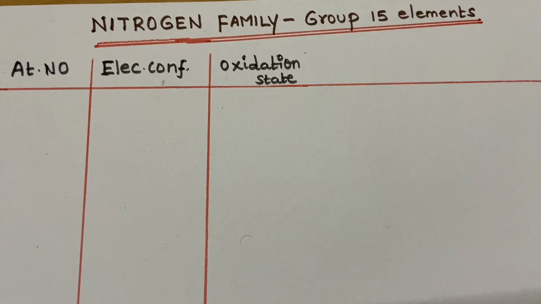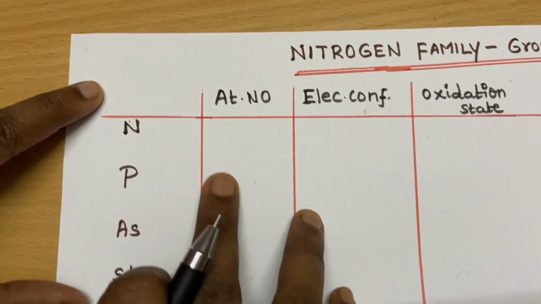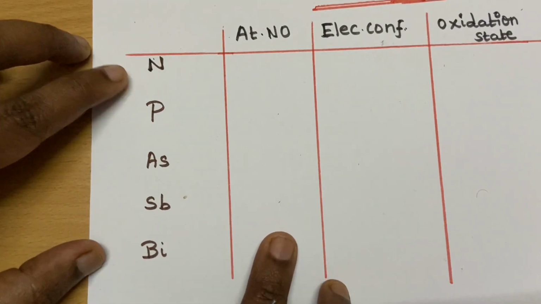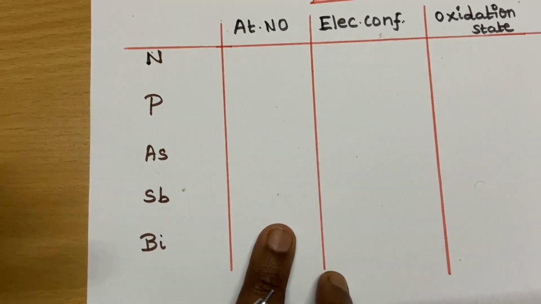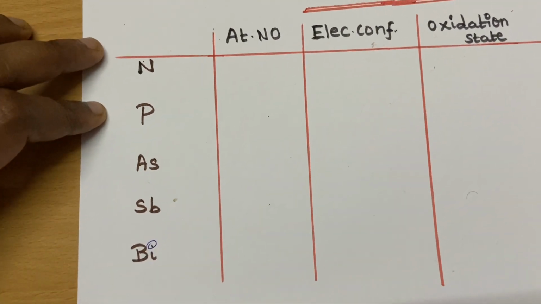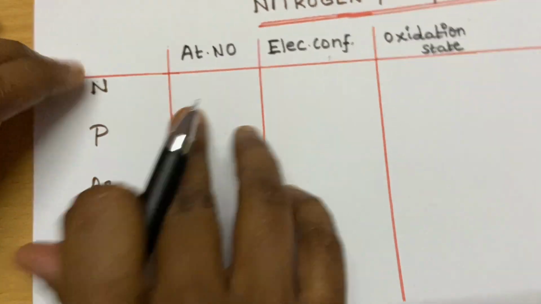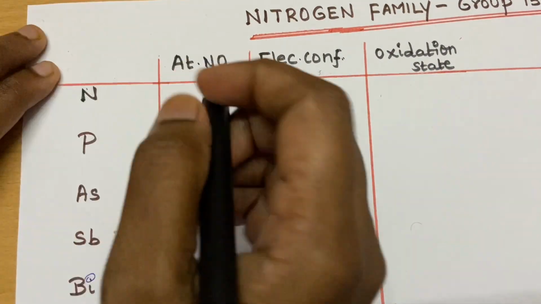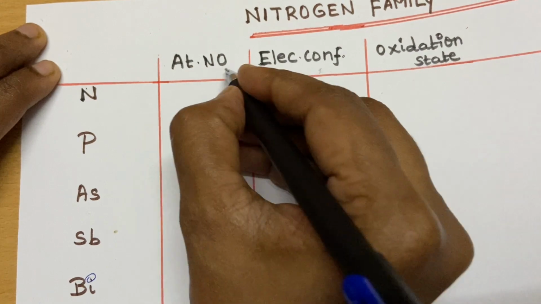While revising the nitrogen family, what are the members of the family? We know that it is nitrogen, phosphorus, arsenic, antimony, bismuth. What kind of questions may they ask? First of all, they will ask you the atomic number. Now, I am going to tell you a trick to remember the atomic numbers.